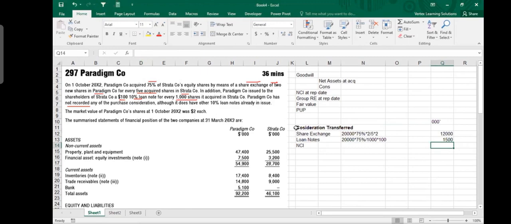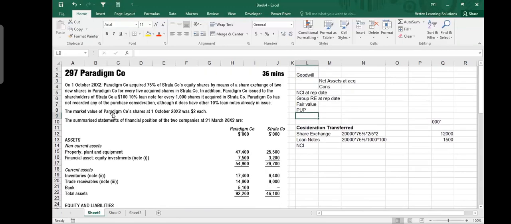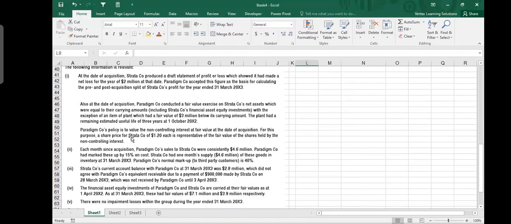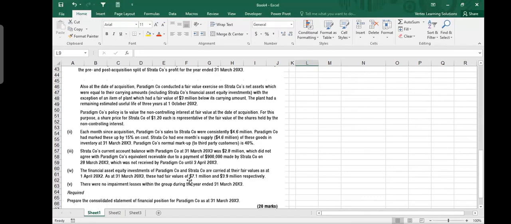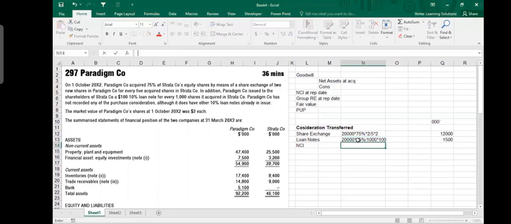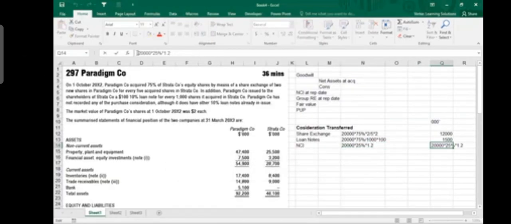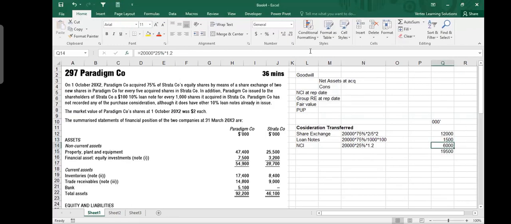After that, non-controlling interest. Usually it is given at the end how they value the non-controlling interest. It's not here, it is somewhere at the bottom. Yeah, Paradigm Company's policy is to value the non-controlling interest at fair value at the date of acquisition. For this purpose, the share price of Strata Company of 1.20 each is representative. So you take it here, it is at fair value, and non-controlling interest is 25% of 20 million multiplied by 1.20. So this is the value of non-controlling interest. So total consideration transferred is 19.5 million.